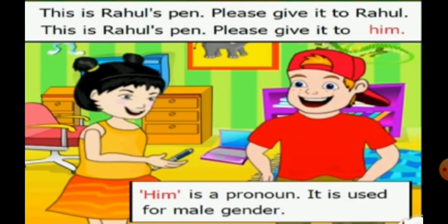This is Rahul's pen. Please give it to Rahul. We can use a pronoun in place of Rahul. In the second sentence, the name Rahul is not the subject. So we will use him, not he. He is only used as a subject of a sentence. This is Rahul's pen. Please give it to him. Him is used in place of a noun which refers to a boy or man, just like the pronoun he. A sentence can start with the pronoun he, but it wouldn't start with the pronoun him.